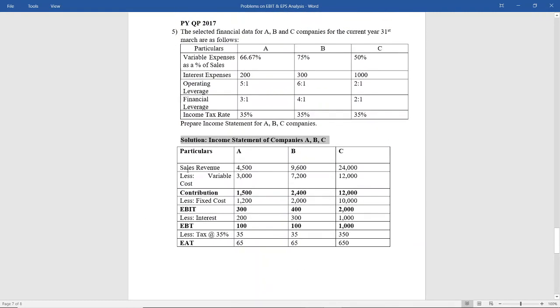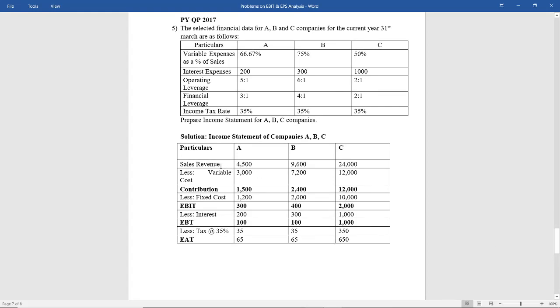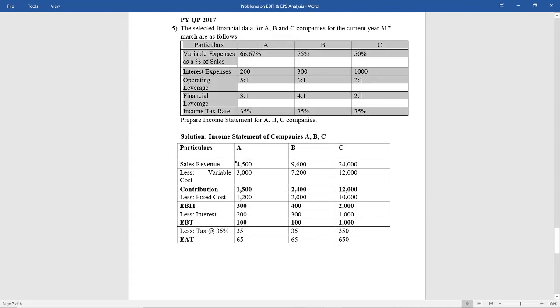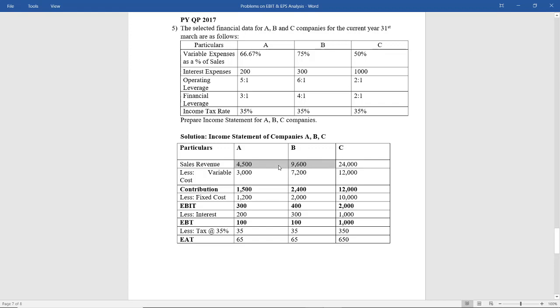So we start with sales. Format, just write as it is: sales less variable cost, you get contribution; less fixed cost, you get EBIT; less interest, you get EBT; less tax, you get EAT. Okay, so first sales. Now, is the information about sales given in the problem? No. So first we have to calculate the sales.